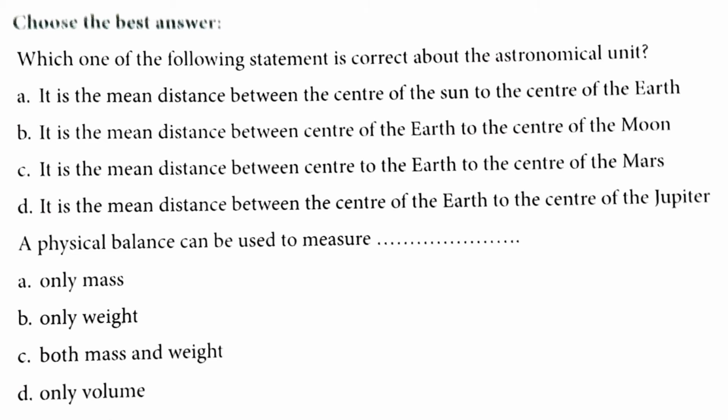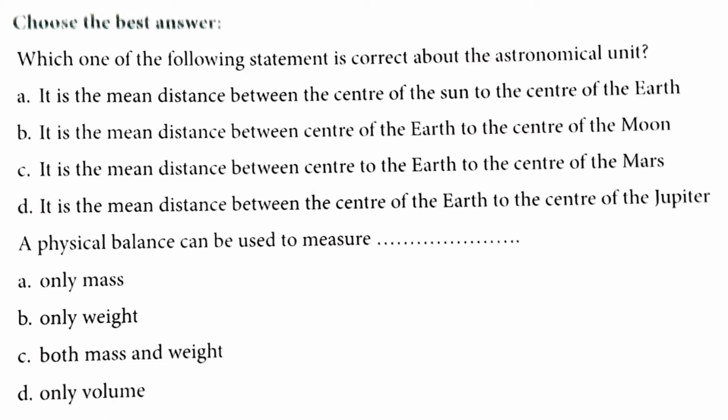Which one of the following statements is correct about the astronomical unit? A. It is the mean distance between the center of the sun to the center of the earth. Option B. It is the mean distance between the center of the earth to the center of the moon. C. It is the mean distance between the center of the earth to the center of the Mars. D. It is the mean distance between the center of the earth to the center of the Jupiter.